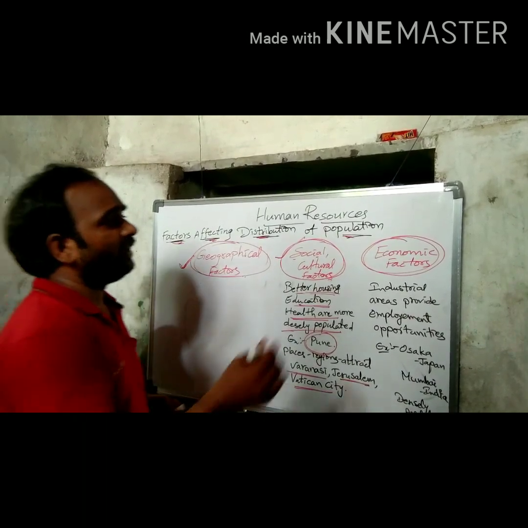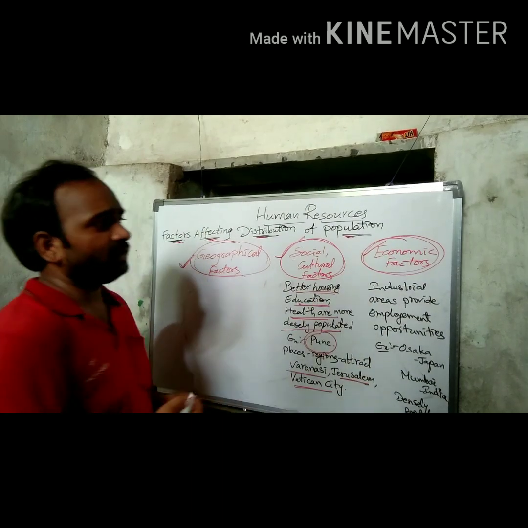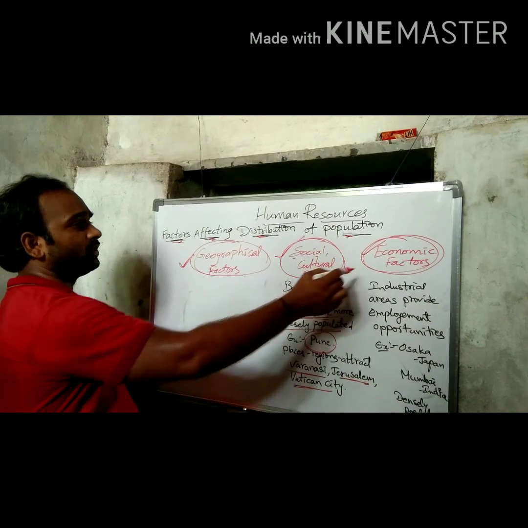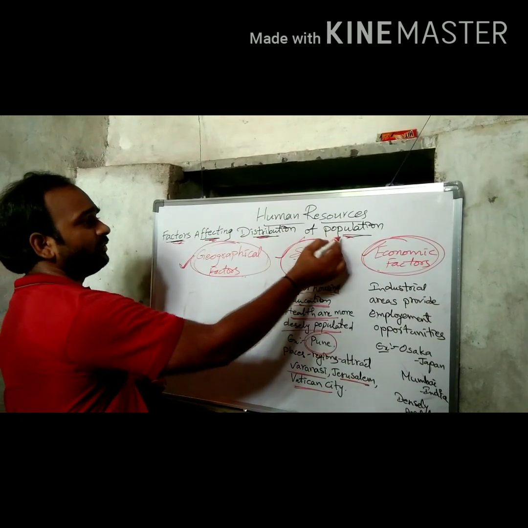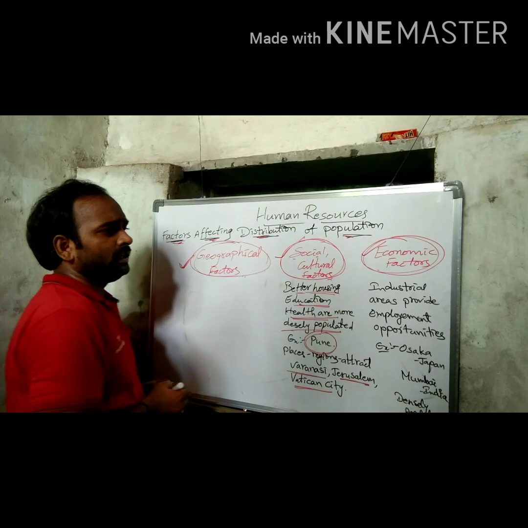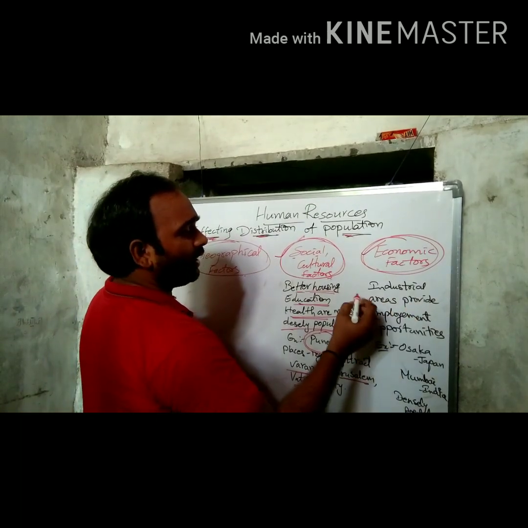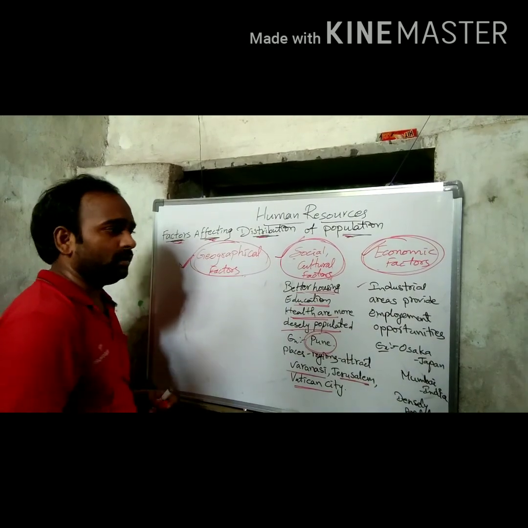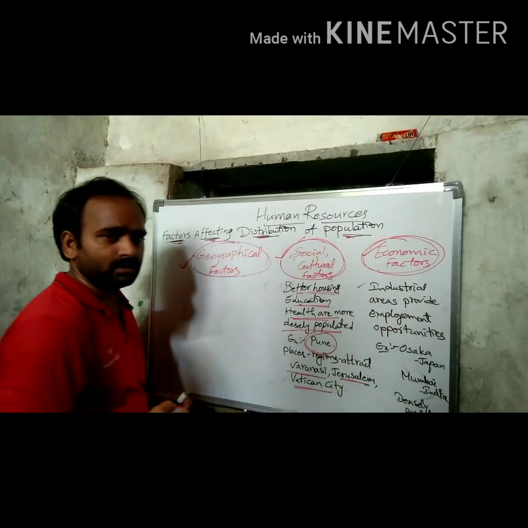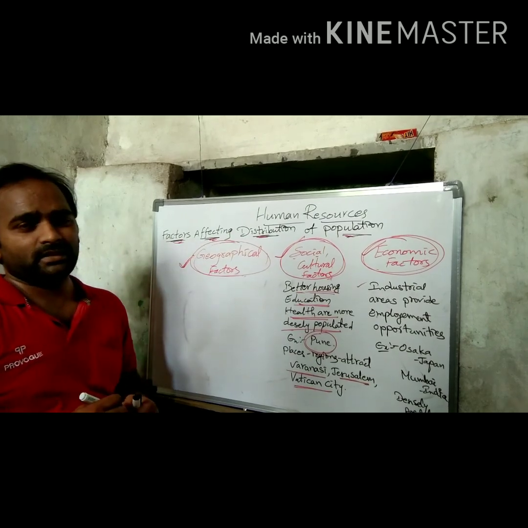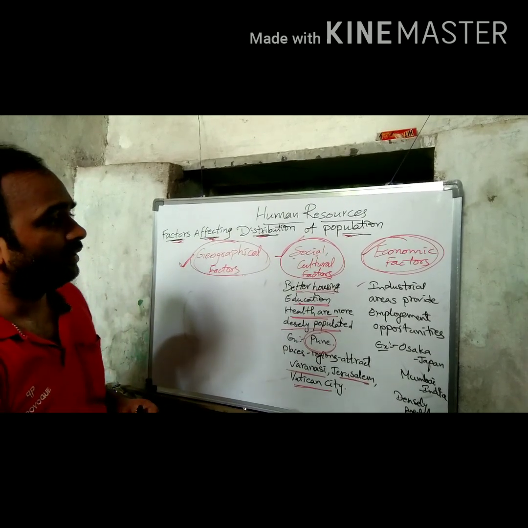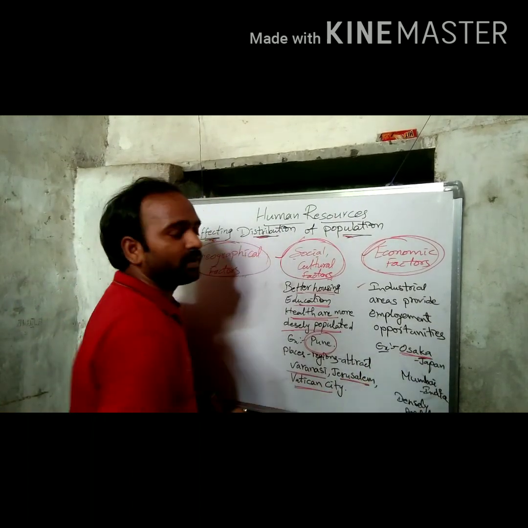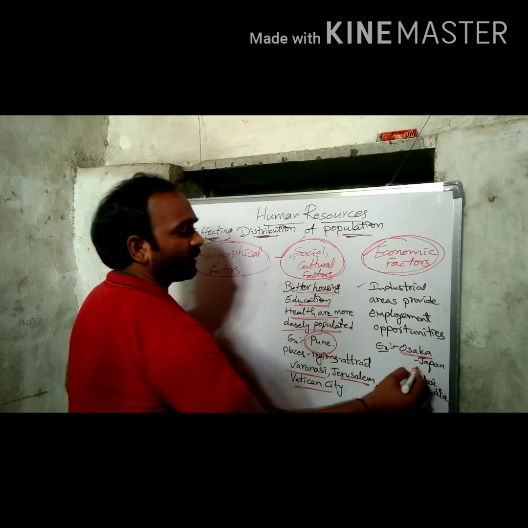Next, economic factors. Economic factors are also one of the factors affecting distribution of population. Industrial areas provide people with employment opportunities, so people live in those places. For example, Osaka in Japan.